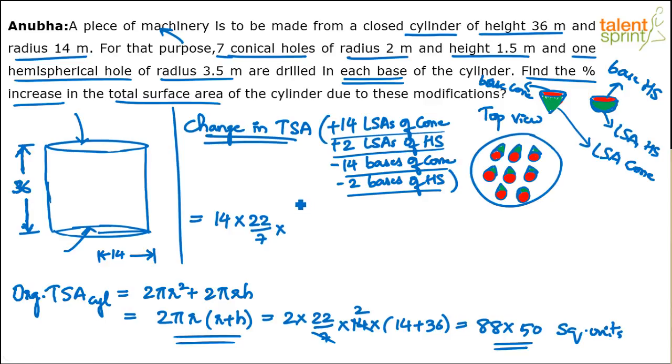So what is the radius of the cone given here? 2 into pi RL. Now understand, L in a cone is the slant length, root over R square plus H square.